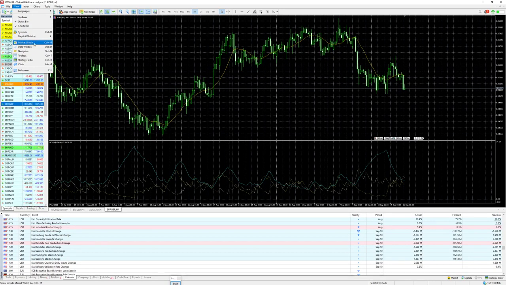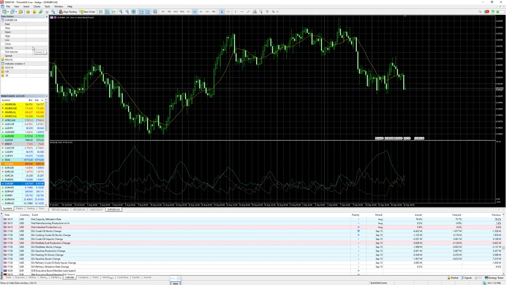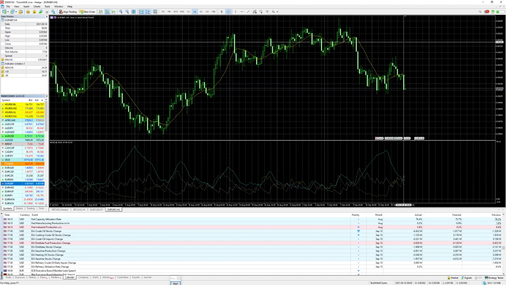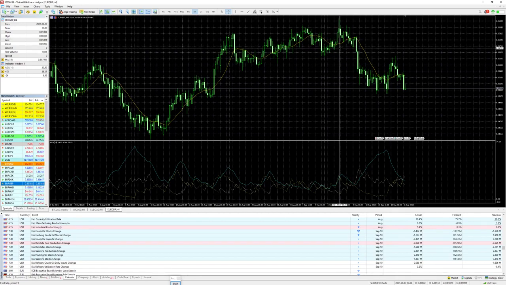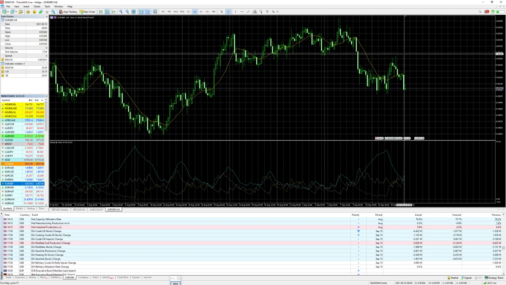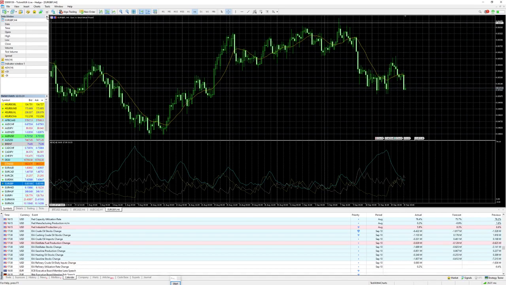You have the market watch. This is important. The data window, just in case you need some data information. You see the date, the time, open, high, low, close, the volume, and so on. It's the information that you can find in one of the candles. For example, where I am now, you see it in this field here. When you change the candle, you see the numbers are changing, and you see the open, high, low, close. Everything you need in one candle, you have it in the data window.